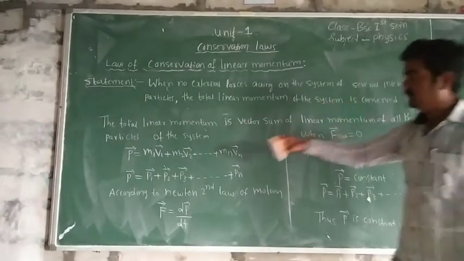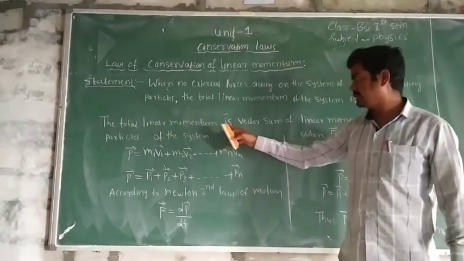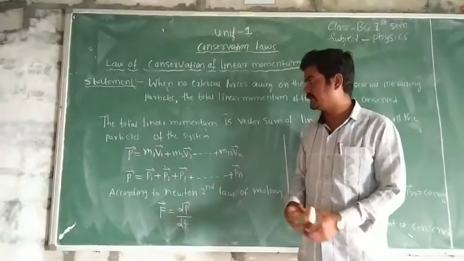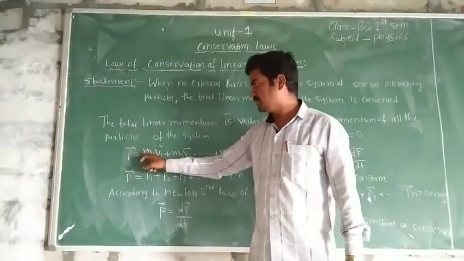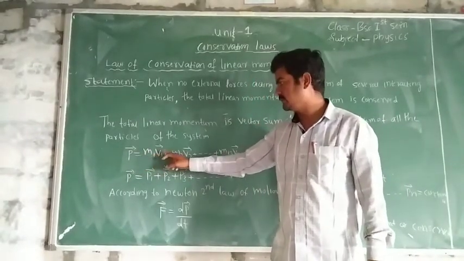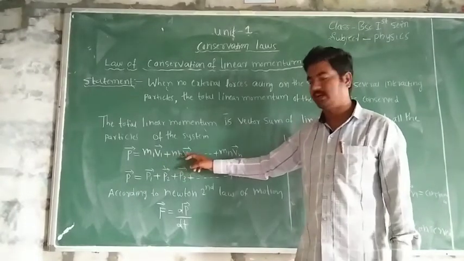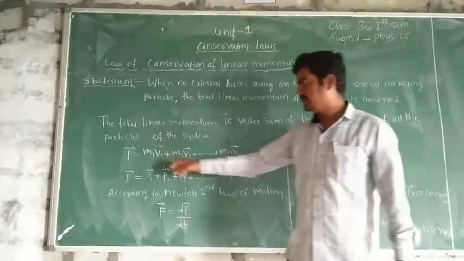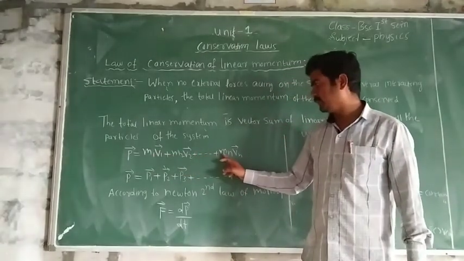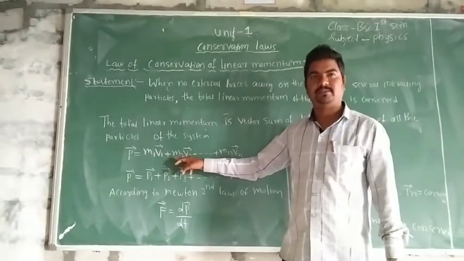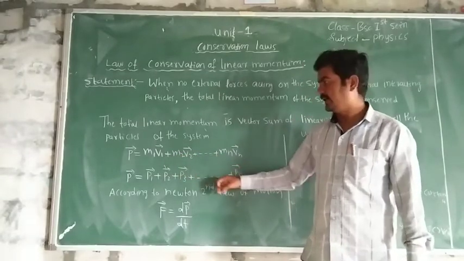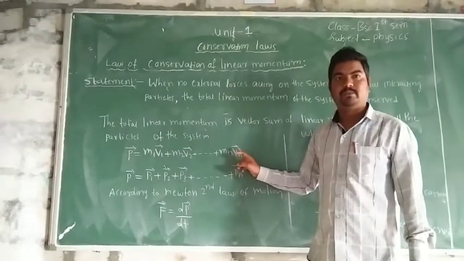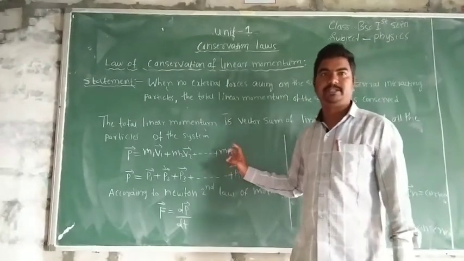Hence, the total linear momentum is the vector sum over the particles of the system. The total linear momentum is given by p bar = m1 v1 bar + m2 v2 bar + up to mn vn bar, where m1, m2 up to mn are the masses of the different particles and v1, v2 up to vn are the velocities of the different particles.